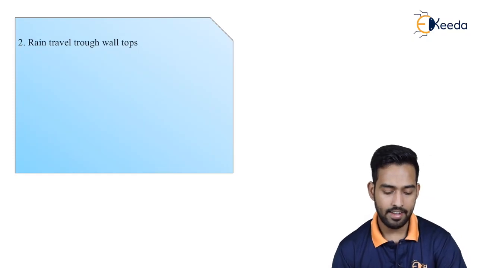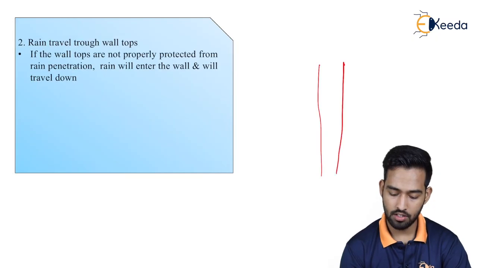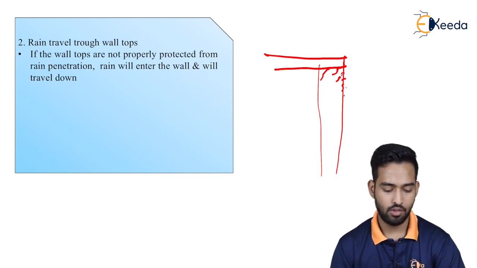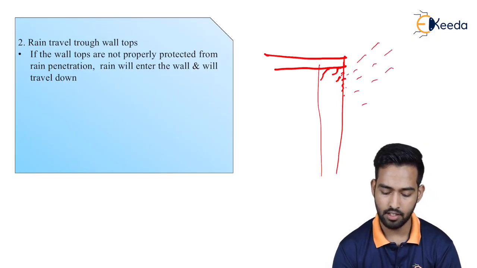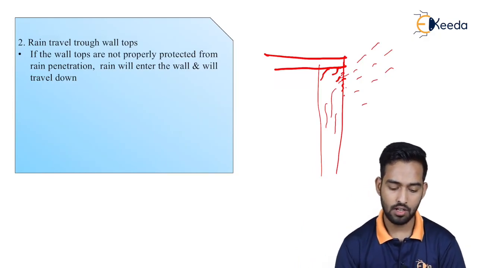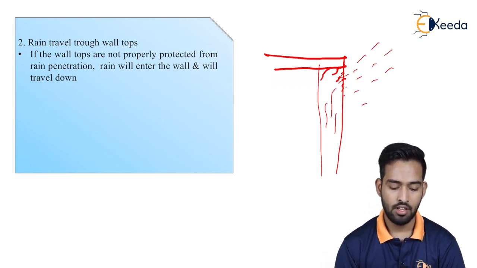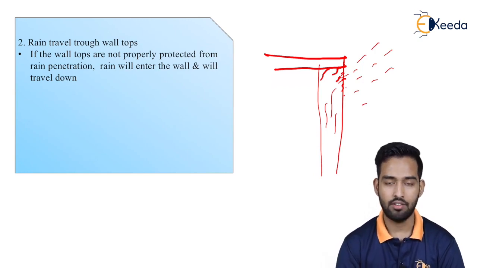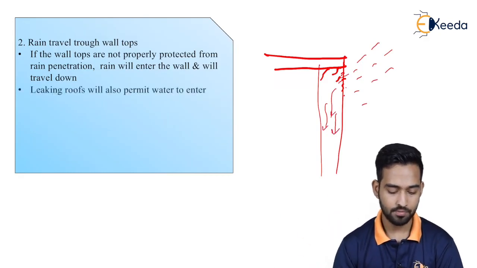The second cause is rain traveling through wall tops. Now the wall is covered with the roof. Suppose there are cracks or some pores present, what will happen? The rainwater will enter through these and will travel downwards. If the wall tops are not properly protected from rain penetration, rain will enter the wall and will travel down. As we can see in this figure, it will start going downwards.